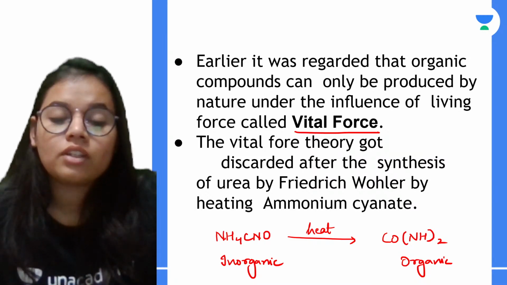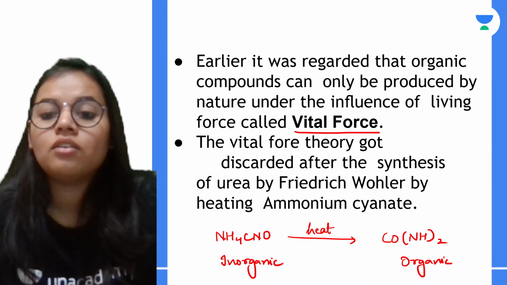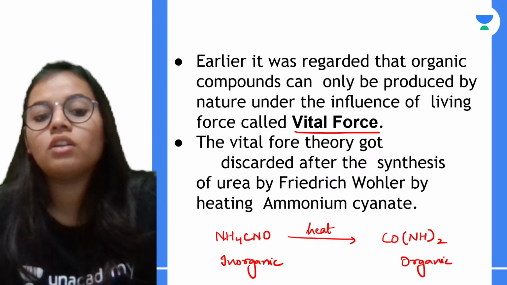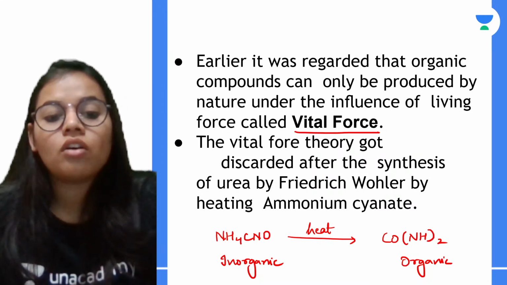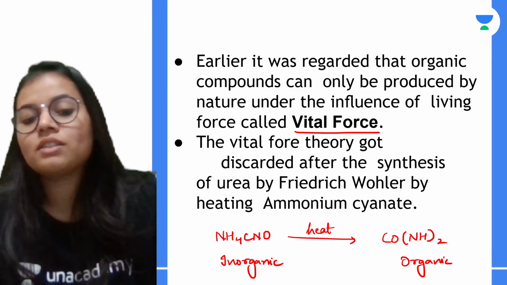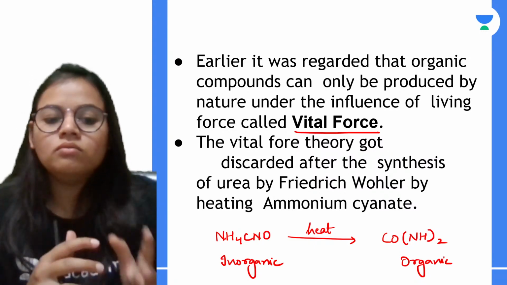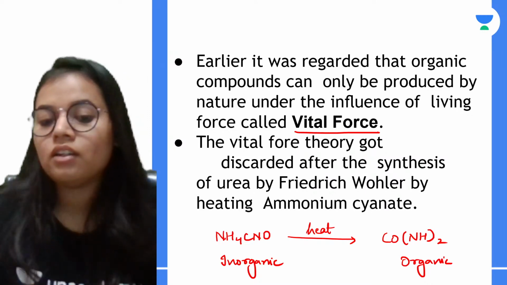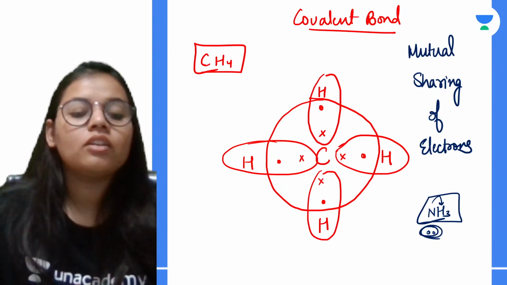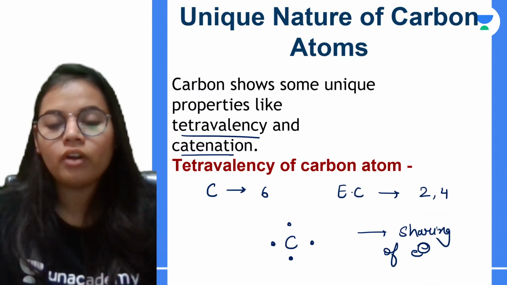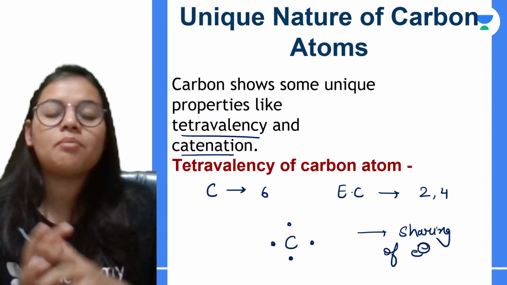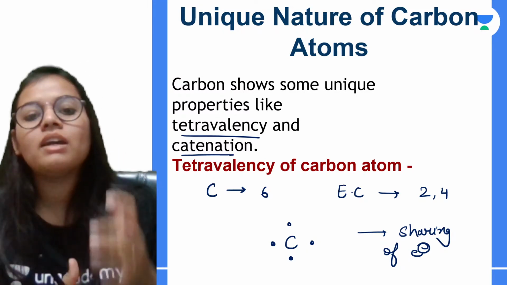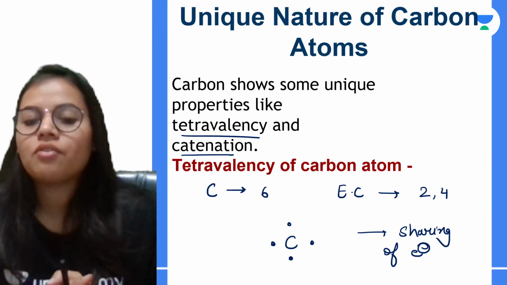In the earlier times, it was thought that we cannot prepare organic compounds, that they can be produced only under the influence of a living force, which is called the vital force. But then this theory of vital force got discarded when Friedrich Wöhler prepared an organic compound from an inorganic compound. Then organic compounds undergo covalent bonding, and the reason that we have a separate branch of chemistry is because of the unique nature of carbon.